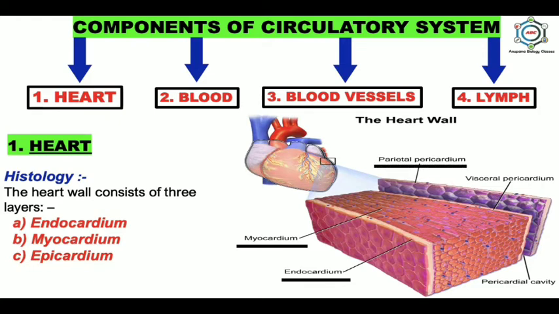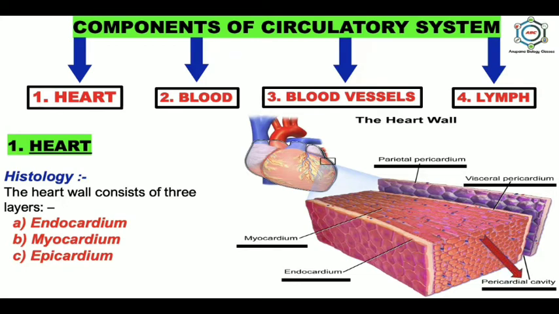The parietal pericardium is the outer layer, and the visceral pericardium is the innermost. Between the parietal pericardium and visceral pericardium, the pericardial cavity is present, which contains pericardial fluid.